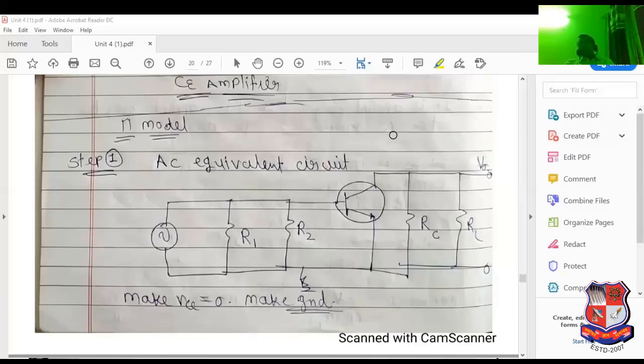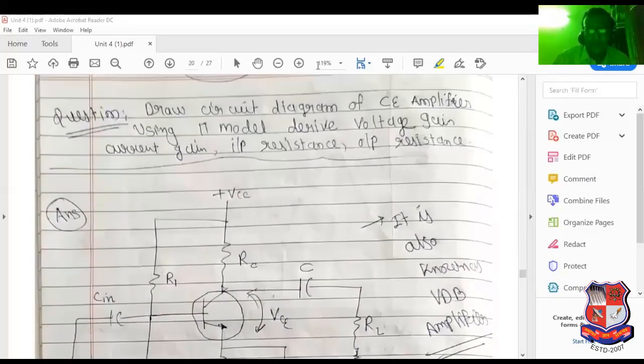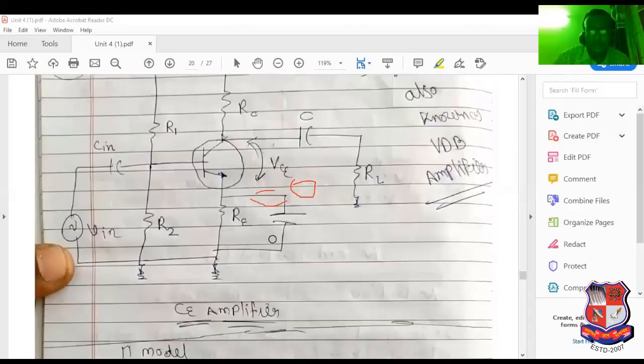For the AC equivalent circuit, make VCC equal to 0 volt. If we put VCC equal to 0, I have written 0 volt here, and also here.